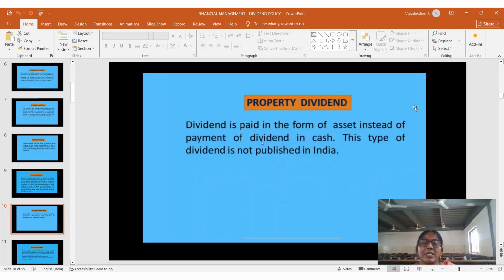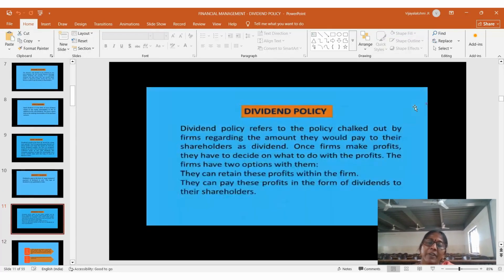Property dividend is a kind of dividend paid in the form of assets instead of payment of dividend in cash. This type of dividend is not prevalent in India. Then, dividend policy. Dividend policy refers to the policy chalked out by the firms regarding the amount they would pay to their shareholders as dividend.